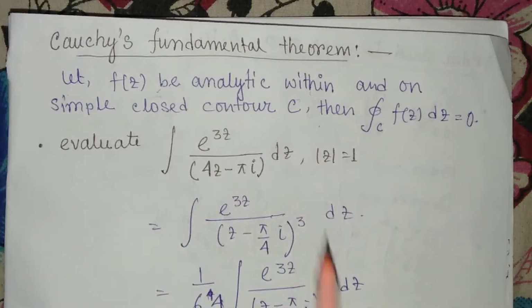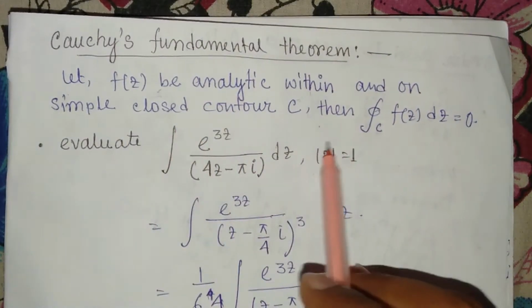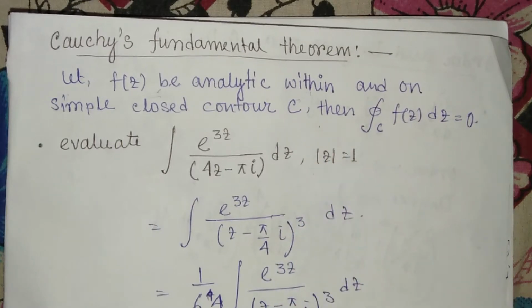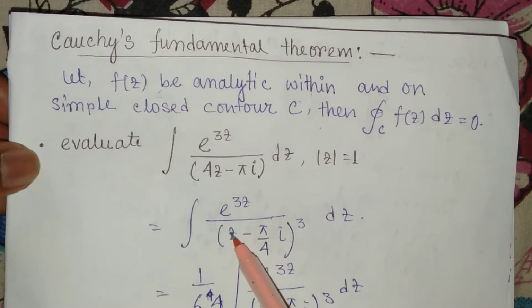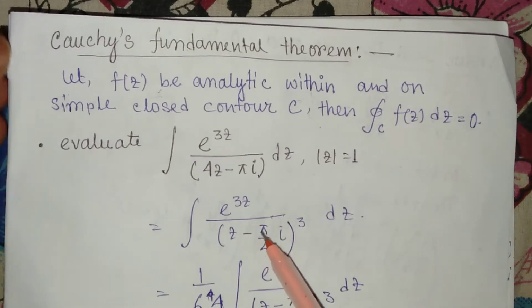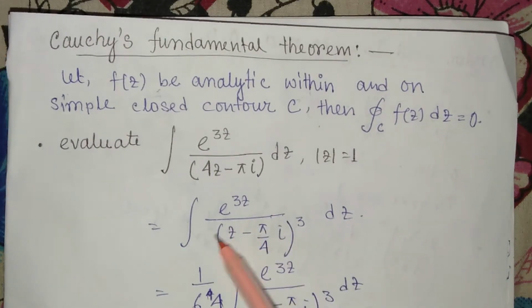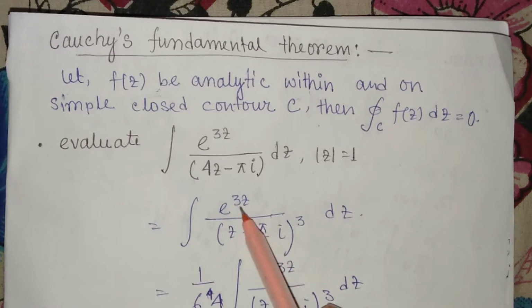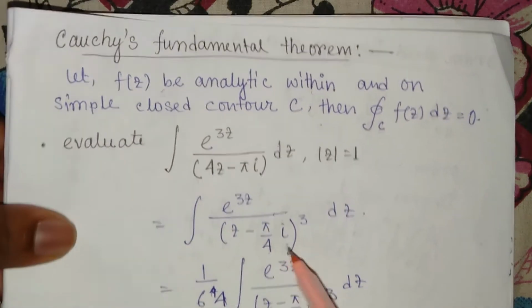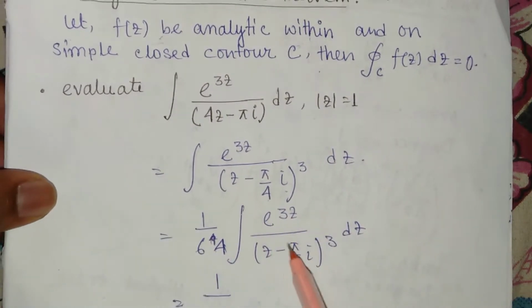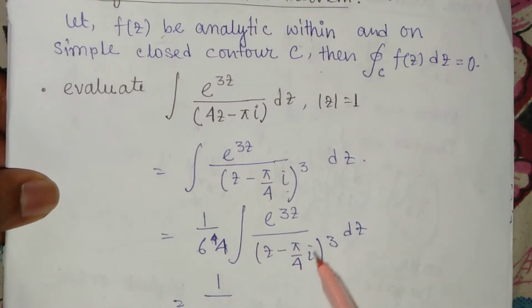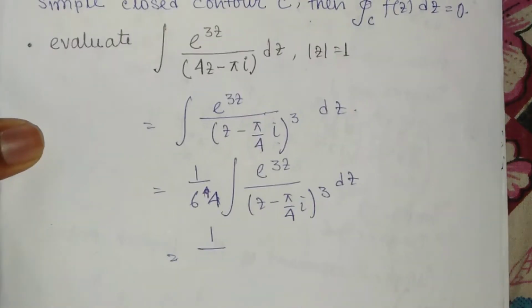So here is the problem. Evaluate this problem where mod of z is equal to 1. So this is the question. We rearrange them and take the power 4 outside, whole cube. So pi by 4i, and we get 1 by 64 integration of e to the power 3z over (z minus pi by 4i) whole cube dz.